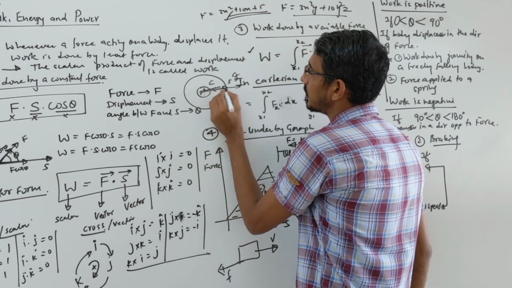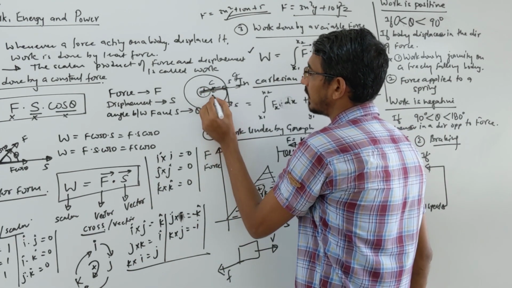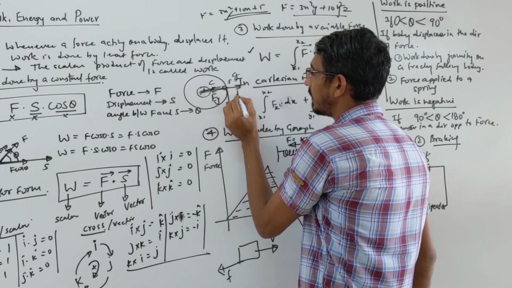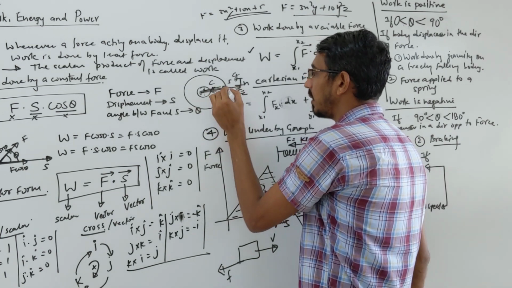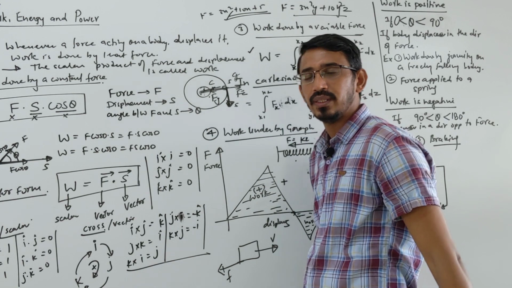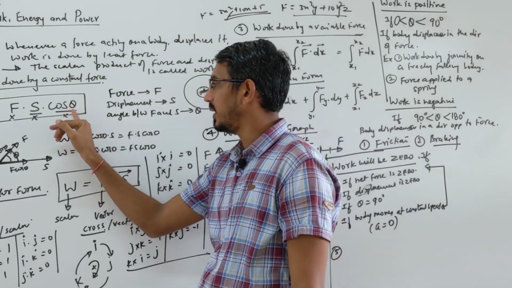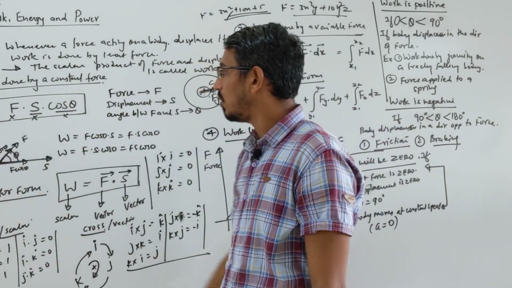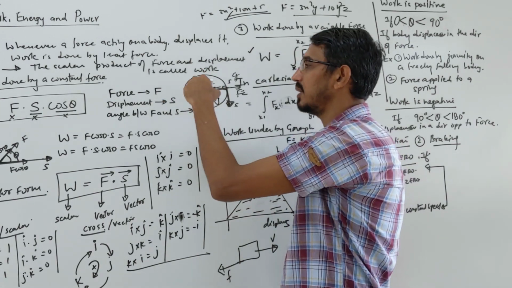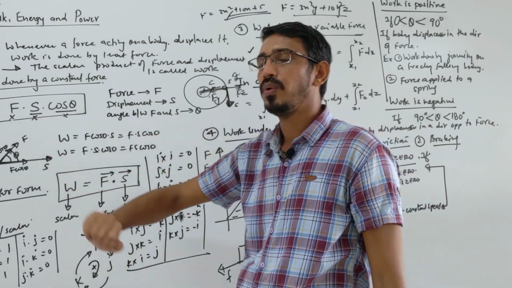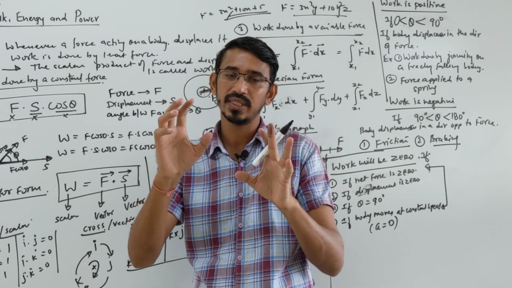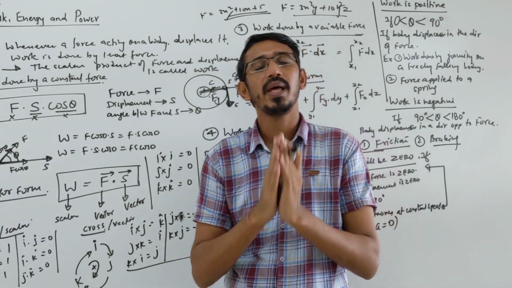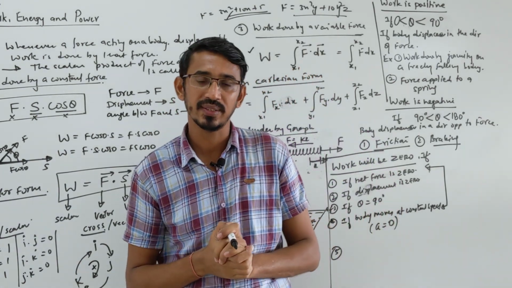Centripetal force and gravitational force, attractive like that, both are perpendicular to the direction of displacement, right? So that angle becomes 90 degrees, so you can say work done will be 0. Or you can say that it moves in a complete circle, so net displacement is also 0, so work done will be 0 in the case of a satellite moving around a planet, or a planet moving around a sun, right?